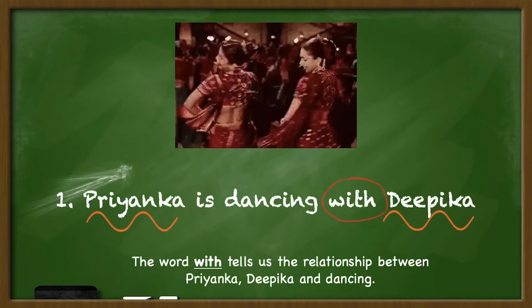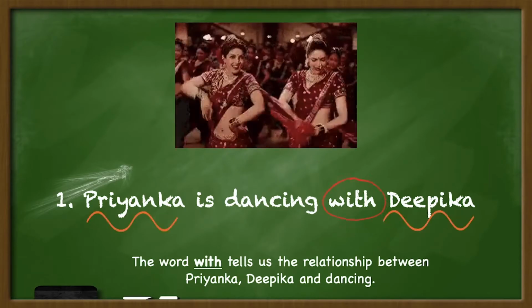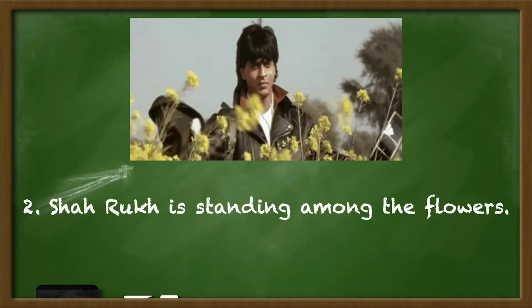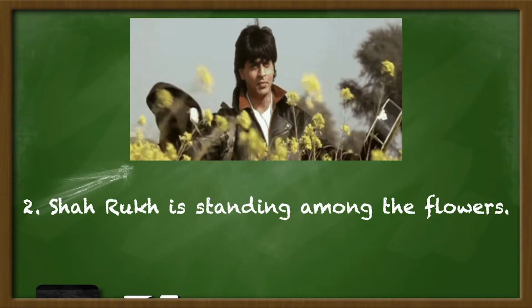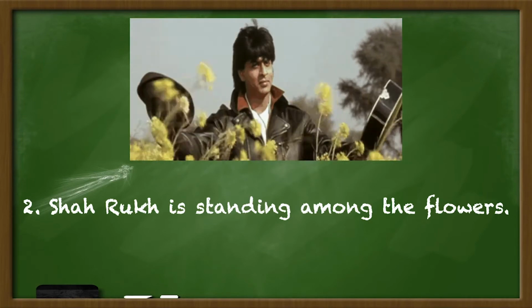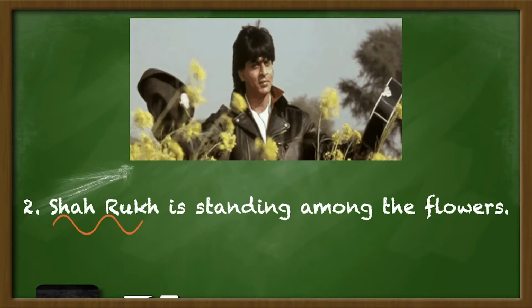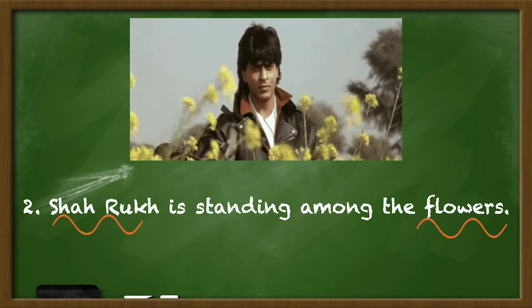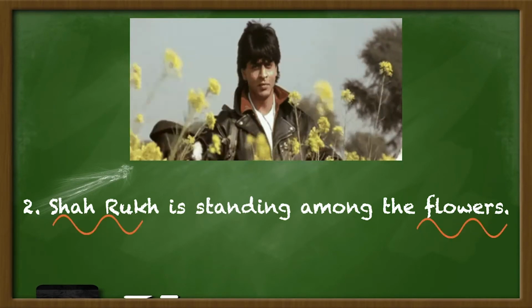Okay, let's look at a second example to help you understand better. Shah Rukh is standing among the flowers. So first, let's identify the nouns. Can you tell me what the nouns in the sentence are? Correct, Shah Rukh. And the other one is flower. Great. We can see that he is standing there.